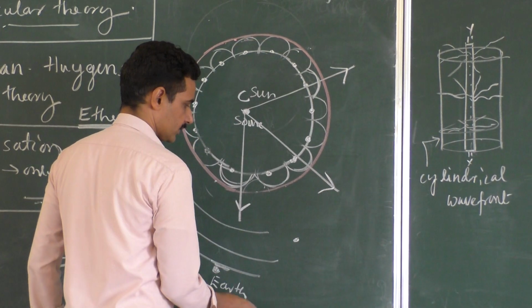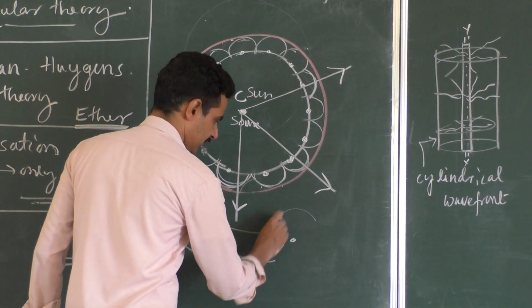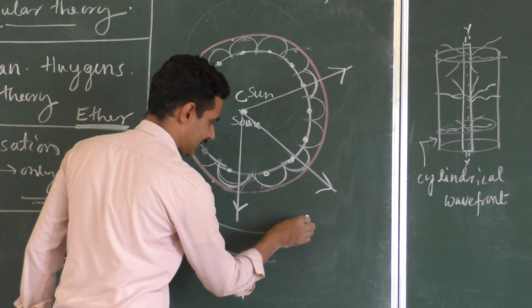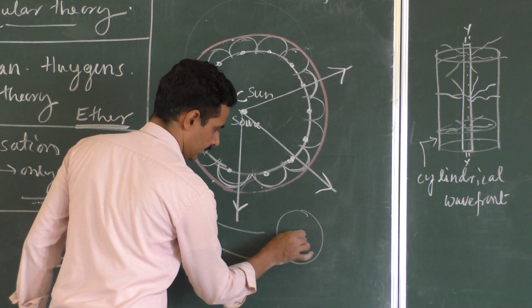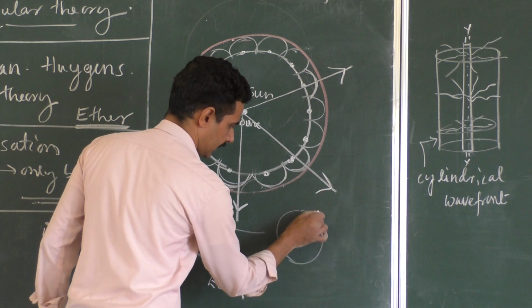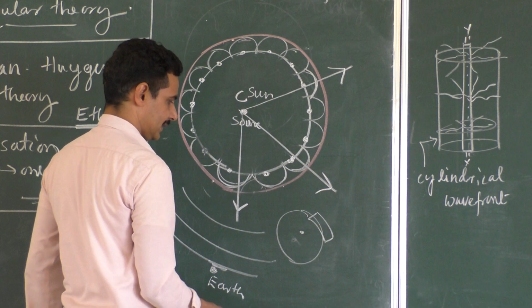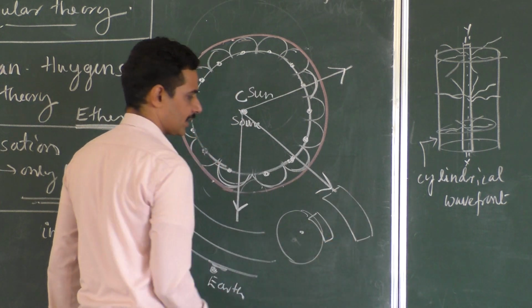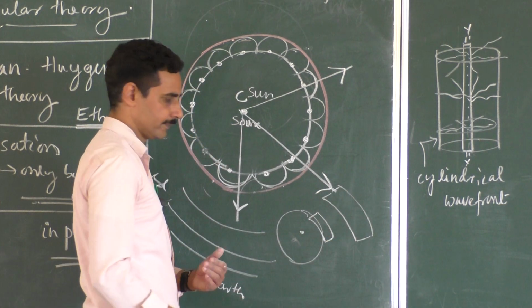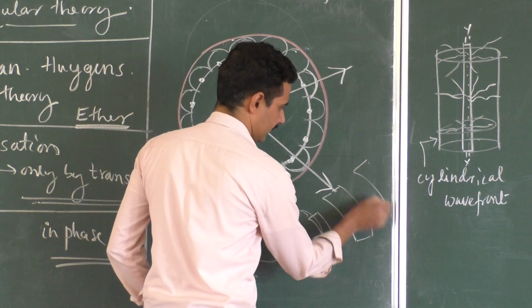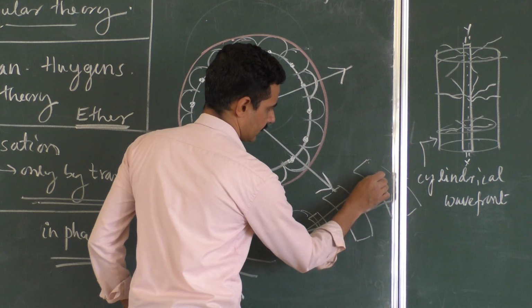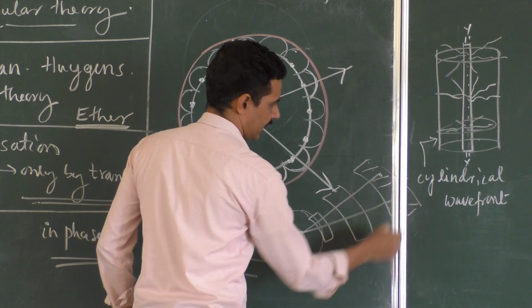Suppose this is a point source of light. Initially, it will emit a spherical wavefront. When you are very close, you can feel that it is a sphere. If you take a part of the sphere, it will look like this. And as it grows, the curvature keeps on decreasing. At a certain distance, you will feel that this wavefront is almost plane, right?